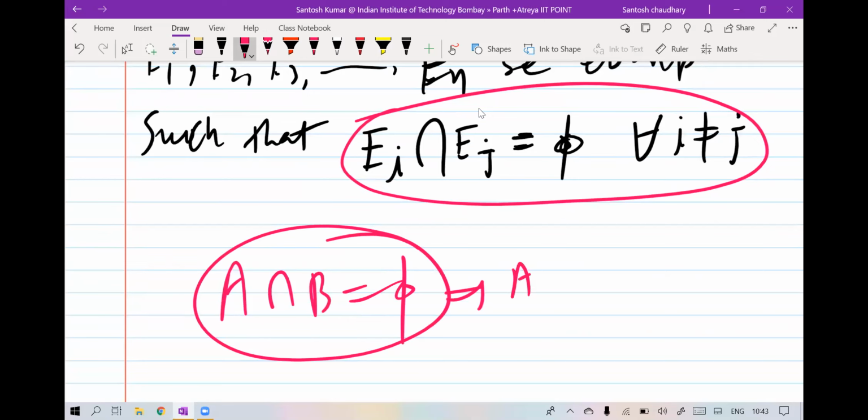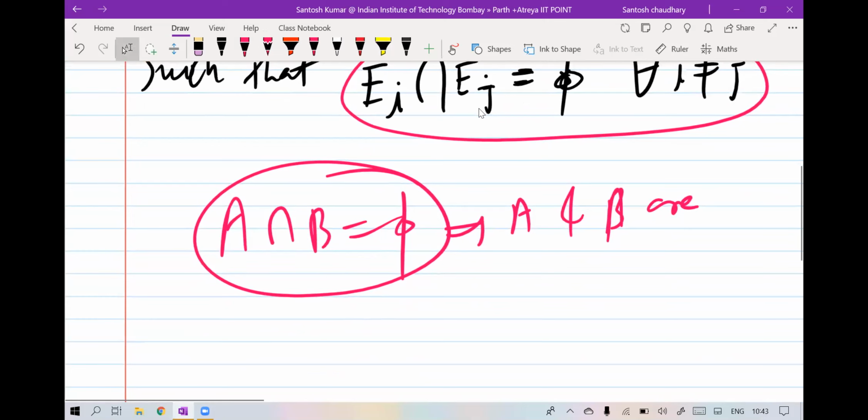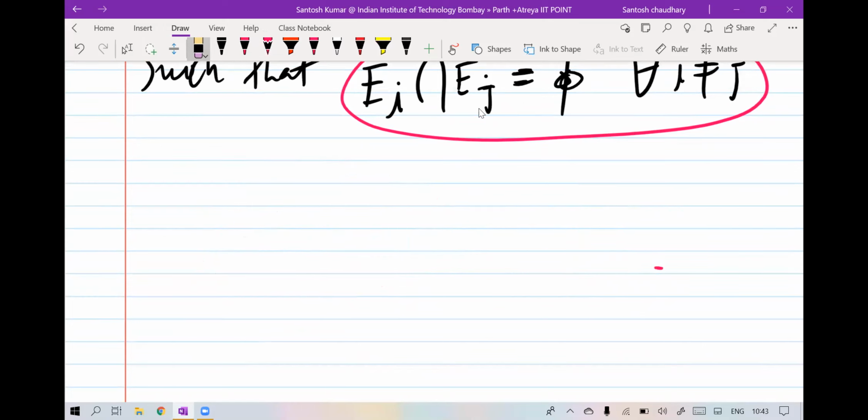So we say A and B are what? Disjoint, या mutually exclusive, है ना? So same thing is here. So this property is called pairwise disjoint.